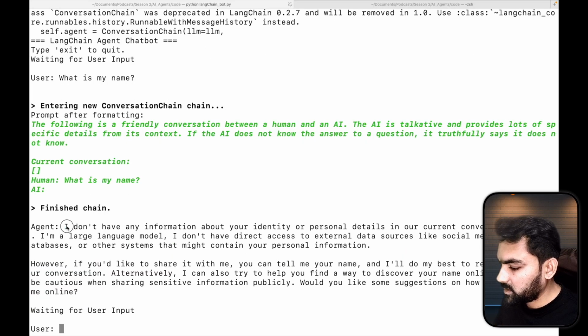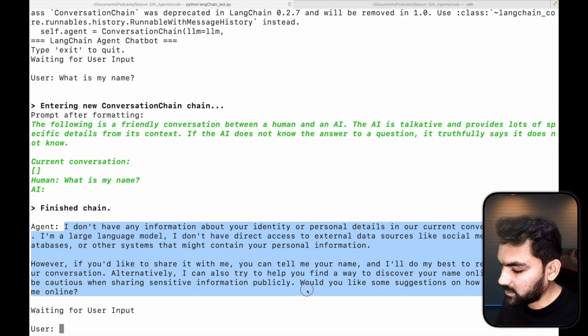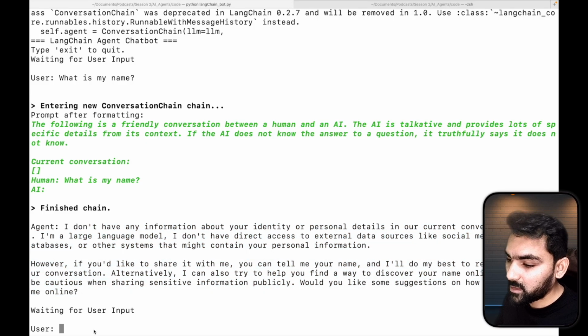It doesn't know anything about me, or it doesn't have any external data sources. That's why it can't help. Basically, it doesn't know about me. That's how the conversation chain works. Based on the use cases, like we discussed earlier, any kind of banking applications or customer support applications, they won't be able to persist the conversation which we had like a day ago or 1 hour ago. So for those kind of applications, they can rely on this conversation chain. The conversation is purely based on the session.